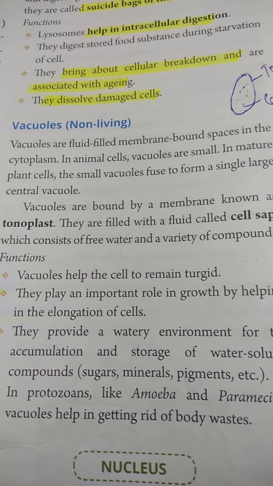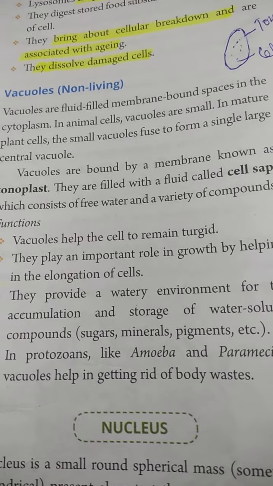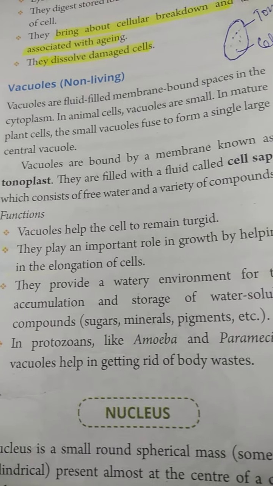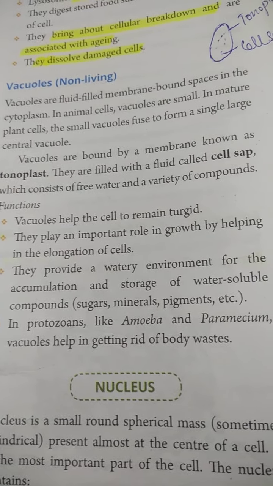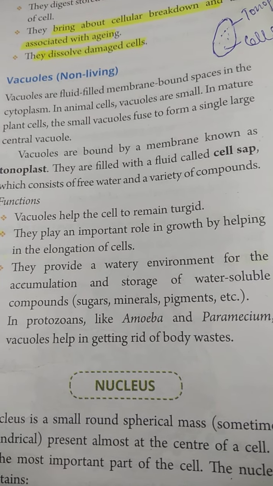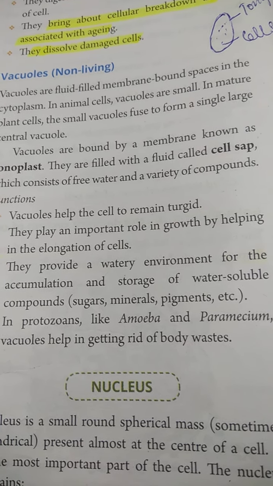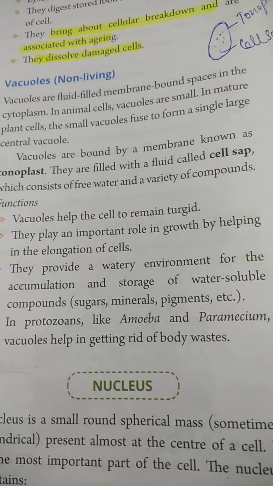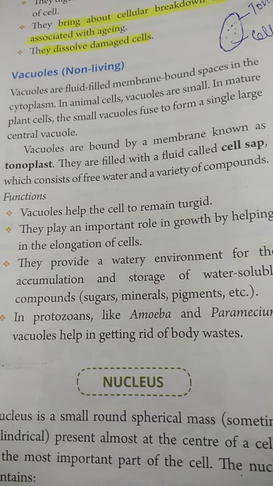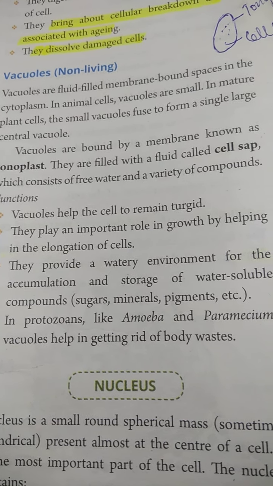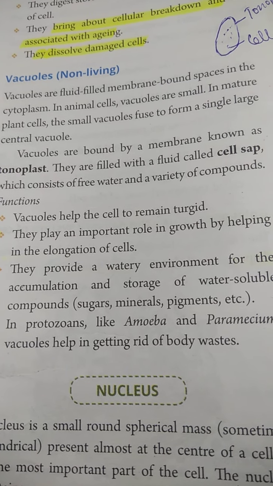Like vacuole helps the cell to maintain turgidity. Turgid means maintaining the shape only, and they play an important role in growth by helping in the elongation of cells. They provide a watery environment for the accumulation and storage of water soluble compounds. So it acts as a storing unit also. In that, sugar, minerals and pigments can be stored. And in protozoa like amoeba and paramecium, vacuole helps in getting rid of body waste. So vacuole in the lower organisms helps to excrete waste from the body also.